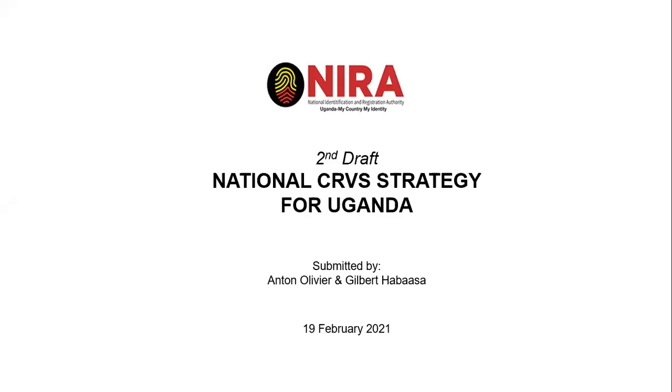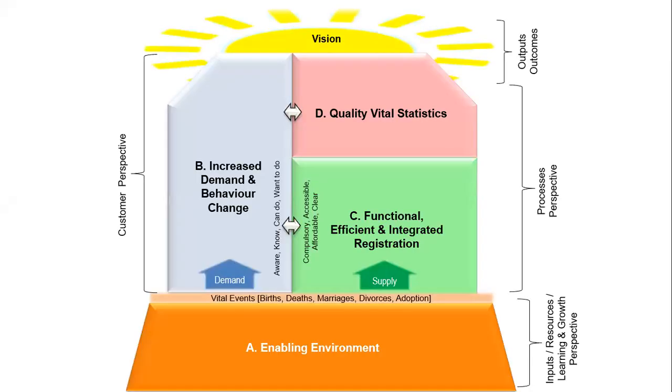I refer to this second draft National CRVS Strategy for Uganda of 19 February 2021. The purpose is for all participants to guide them to complete, especially the scorecards, referring you to our strategy map.